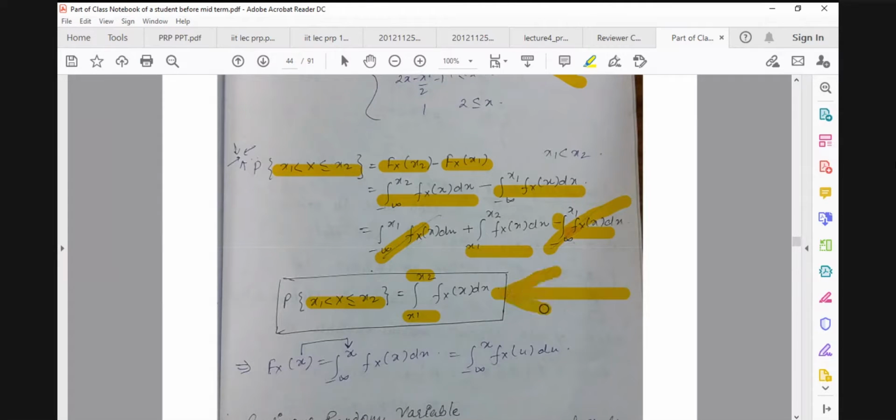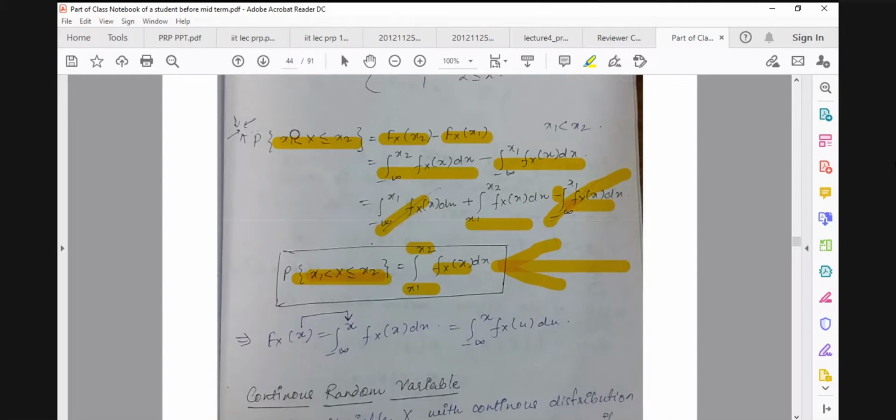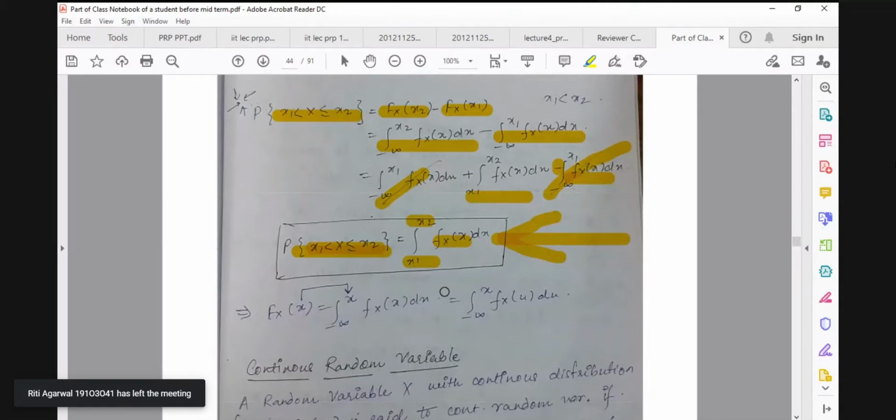If I give it in an exam, generally I give it, right now I don't know what kind of question I will ask. This is the formula for calculating the probability of this event in terms of the density function, and this is in terms of the distribution function. So if I provide you the distribution function and tell you to find the probability, you can use this one. Or if I provide you the density function and tell you to find the probability, then you can use this one. Okay.